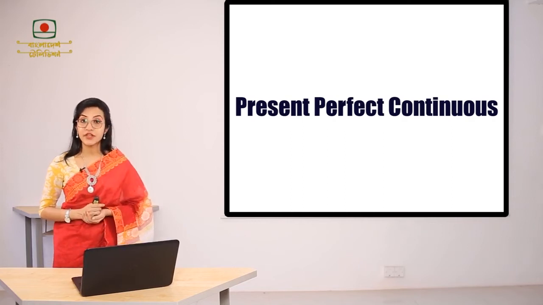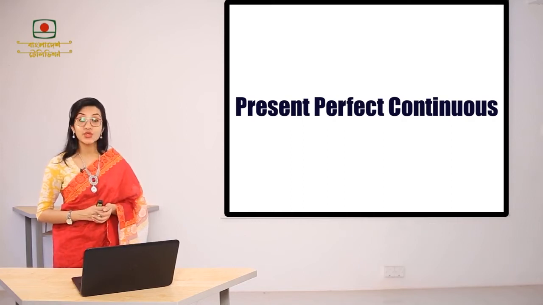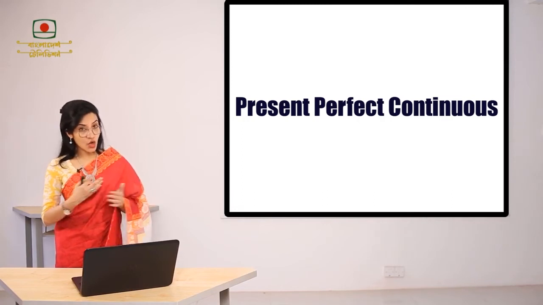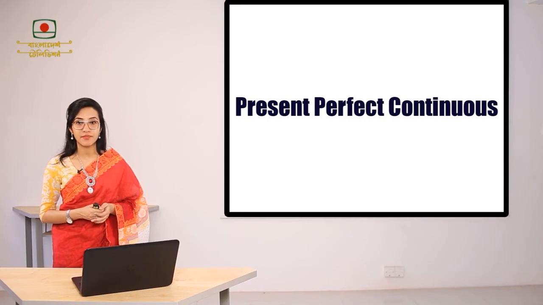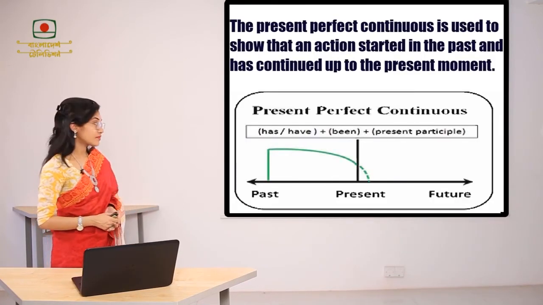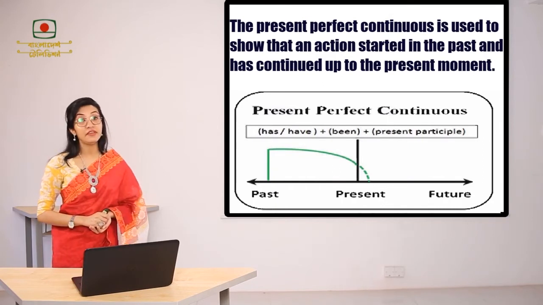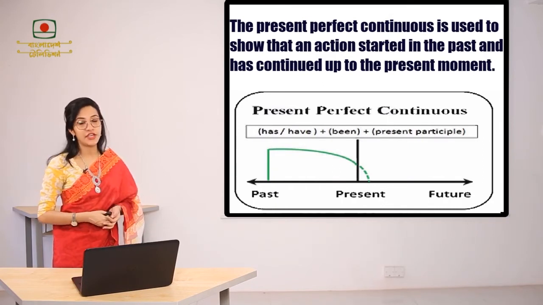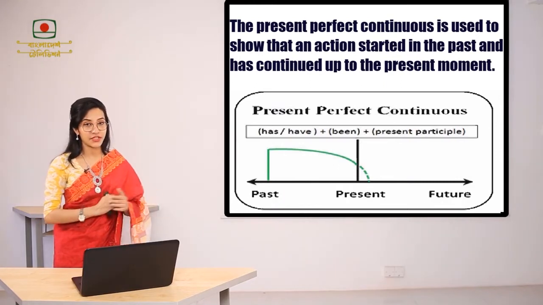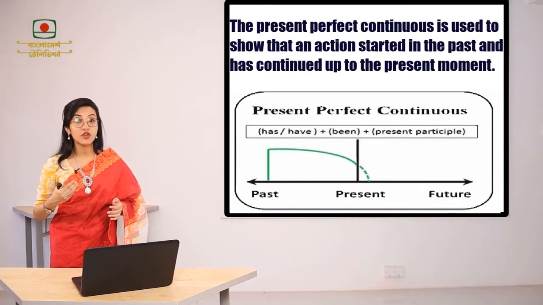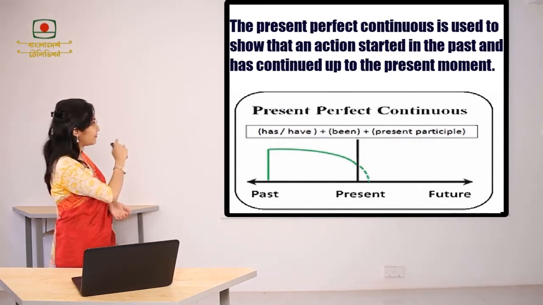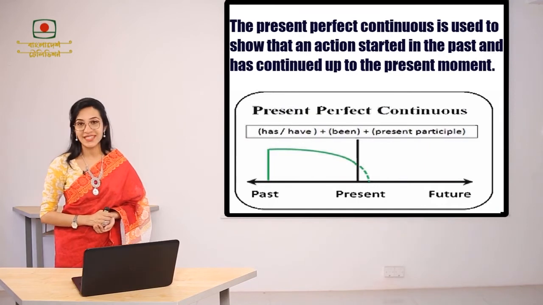The present perfect continuous tense is used to show that an action started in the past and has continued up to the present moment. For example, in this picture, the action or the event that we are mentioning here has started in the past. That means it's a past event, but it is being continued up to now, right now.